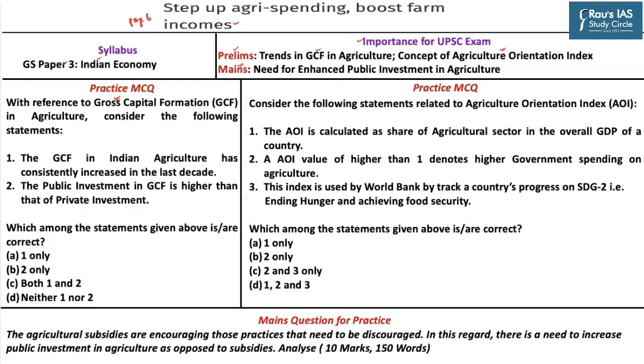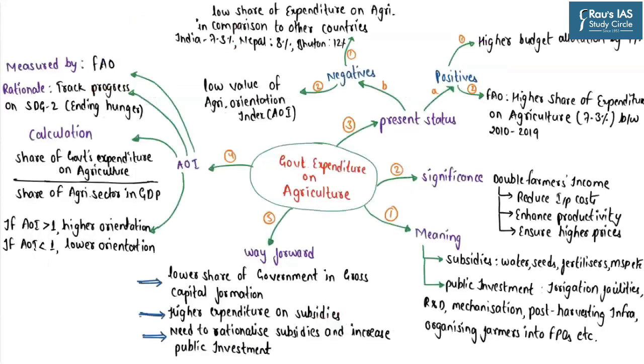So based upon the discussion of this particular article, one should be in a position to attempt these 2 prelims questions for practice and this mains question for practice. The mains question for practice here is, the agricultural subsidies are encouraging those practices that need to be discouraged. In this regard, there is a need to increase the public investment in the Indian agriculture as opposed to subsidies. Analyze.